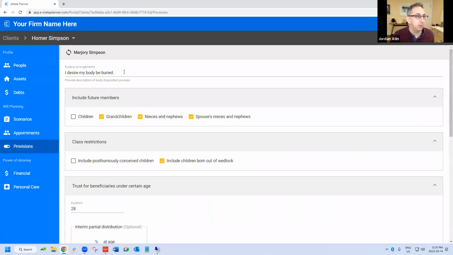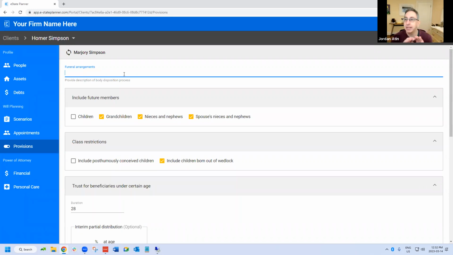So let's deal one by one with these. The first, obviously, element is funeral arrangements, burial arrangements, whatever kind of after-death disposition of the body kind of thing. And you have two choices. One is, I think it comes up with, "I desire my body be" as a default. And you can do a couple of things there. You can either eliminate it completely so that it's empty.